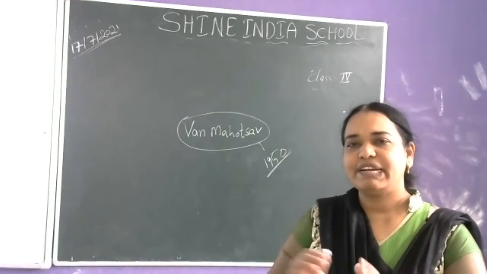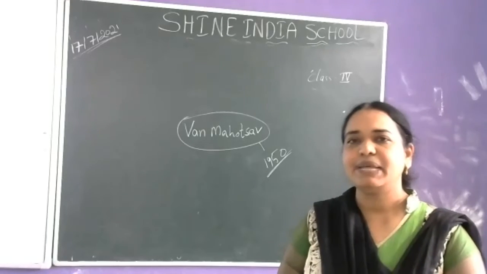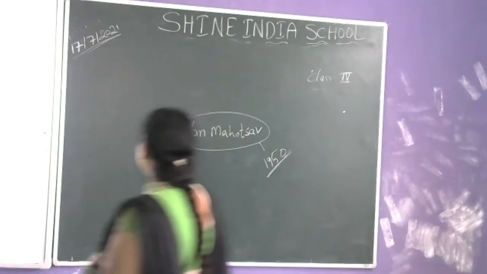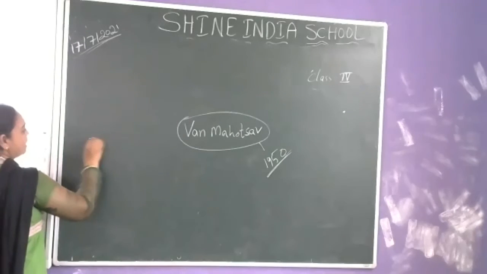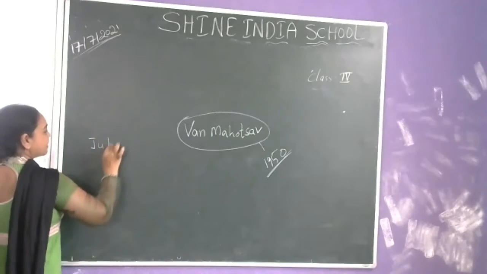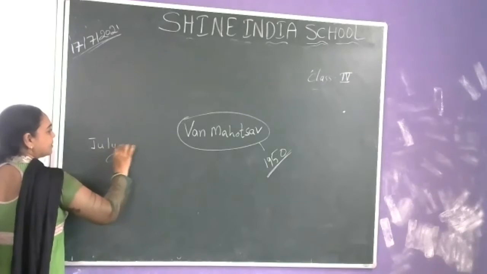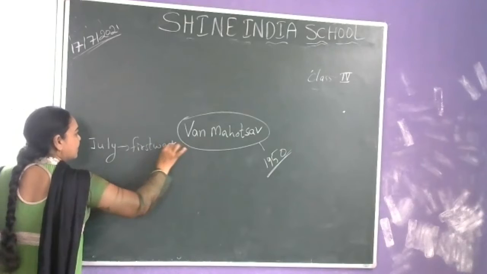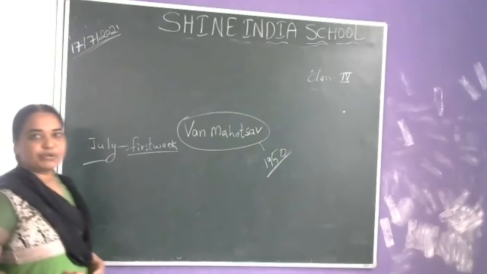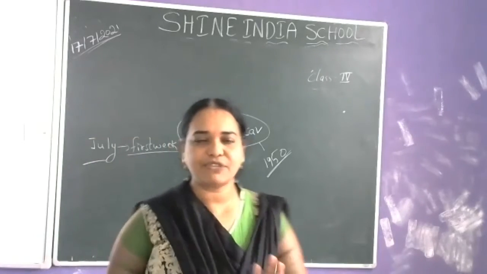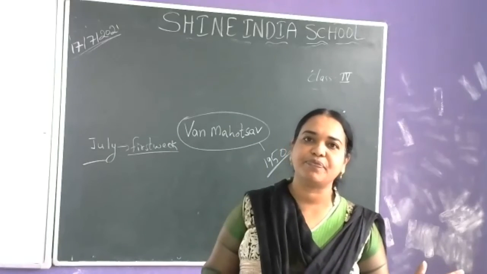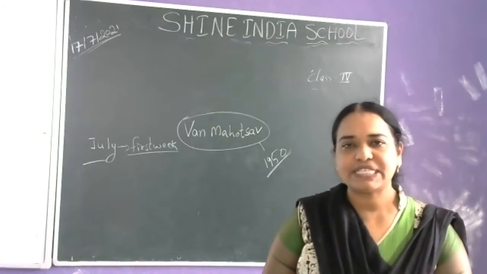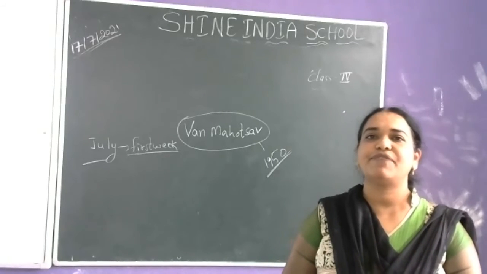So from that day onwards, annually, meaning once every year, in the month of July, first week. Recently we completed Vana Mahotsav. So, what is Vana Mahotsav? Every year in the first week of July, we celebrate Vana Mahotsav.